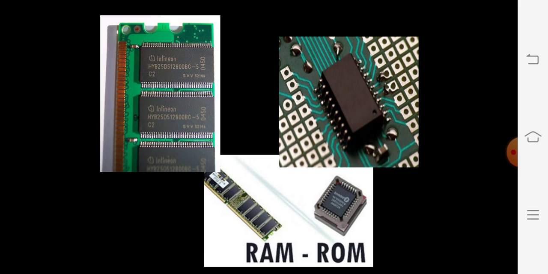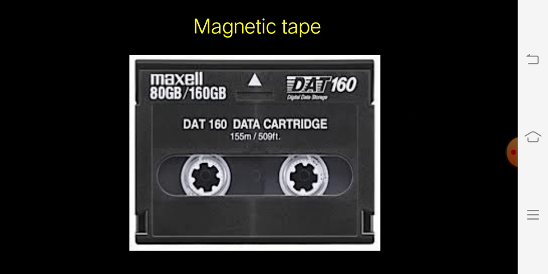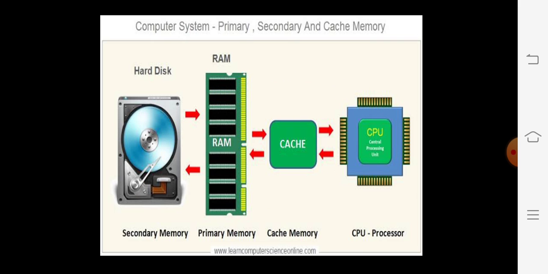Look at the pictures. This is RAM and this one is ROM. This is a magnetic tape. So how does the memory actually function? From the hard disk to the RAM, RAM to the cache memory called registers, registers to the CPU. From registers to the cache, cache to RAM, RAM to secondary memory. Like that only the processing happens.